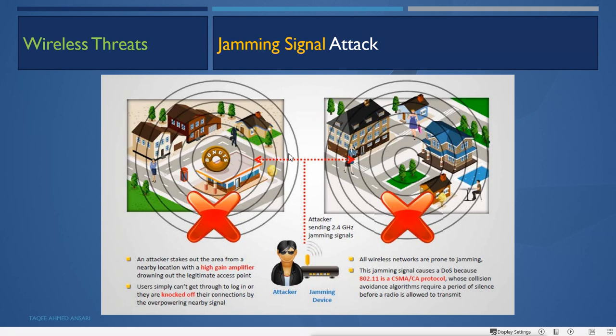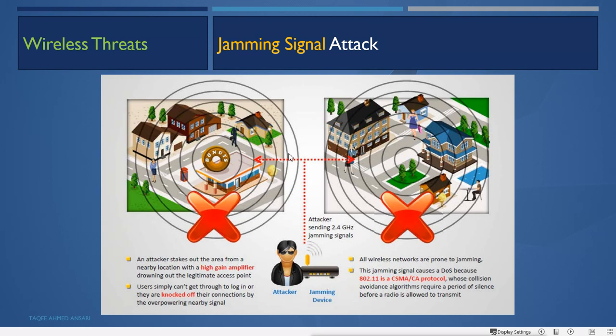Users simply can't get through to log in, or they are knocked off their connection by the overpowering nearby signal. All wireless networks are prone to jamming, so there is no security against any jamming kind of attack. So everyone is prone to it.